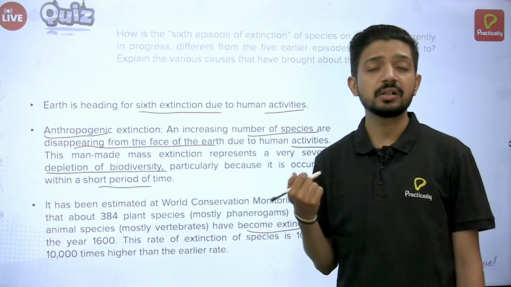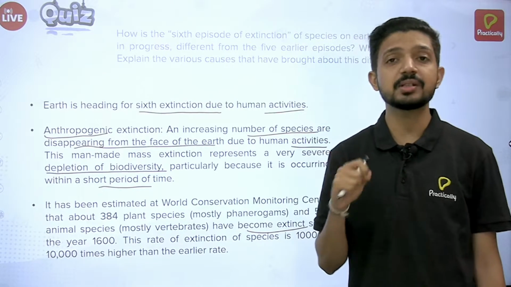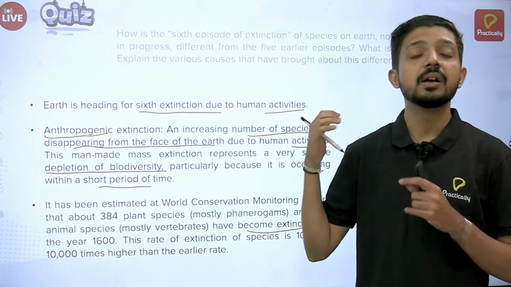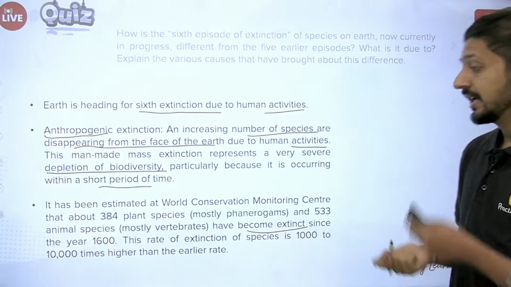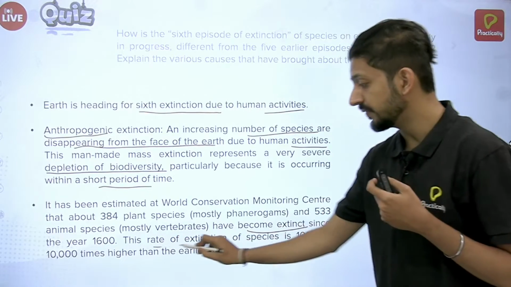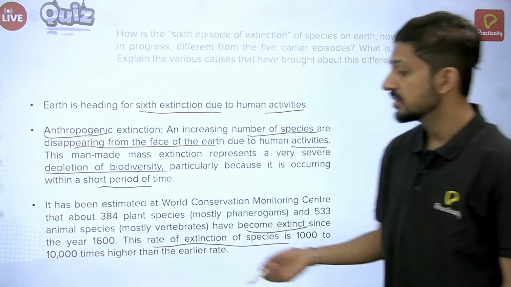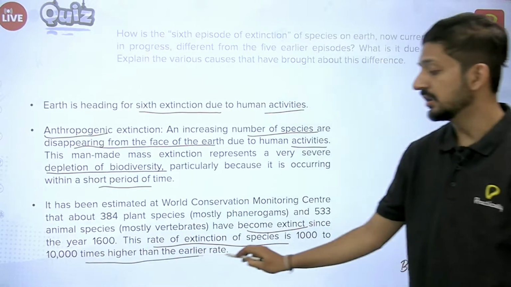Even if you don't remember the exact number, you can just mention in your answer that these many plant and animal species have already become extinct, at a very high rate of extinction, which is 10 times higher than the earlier rate.